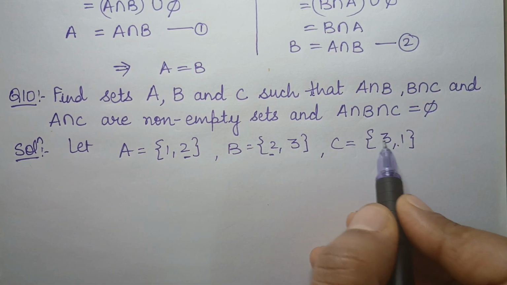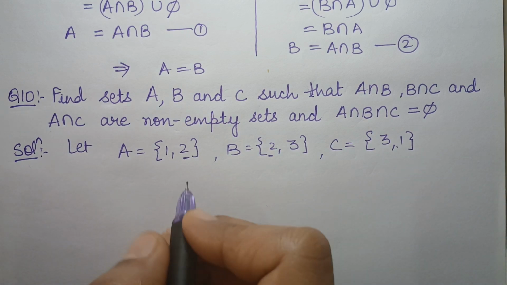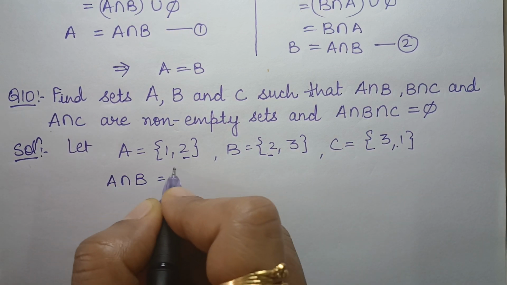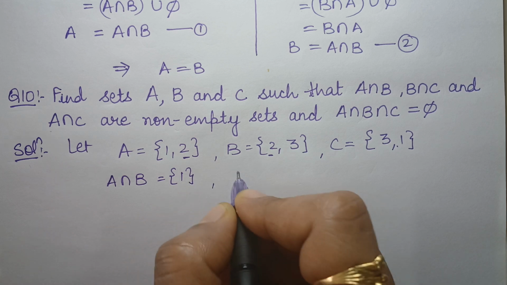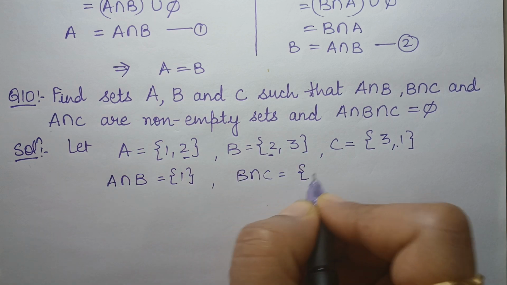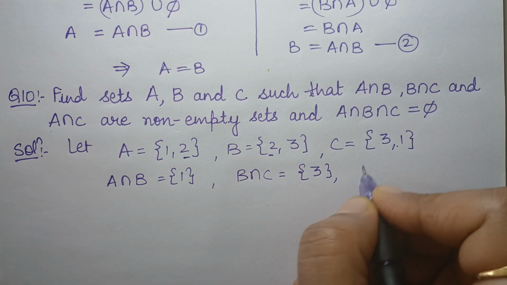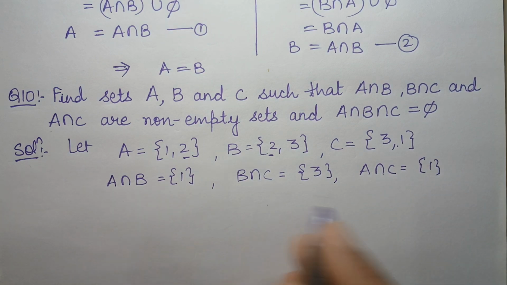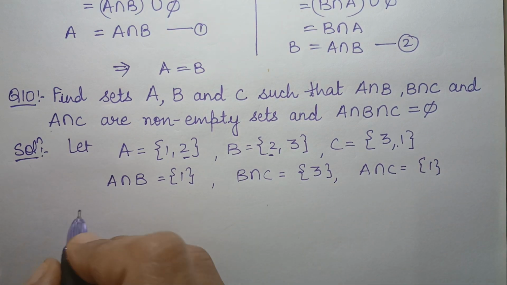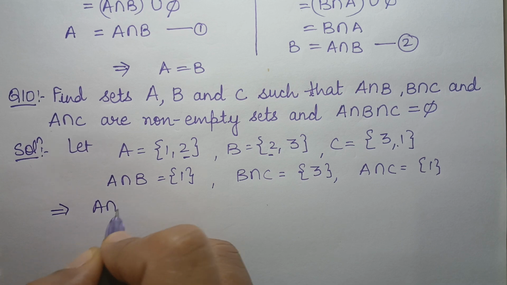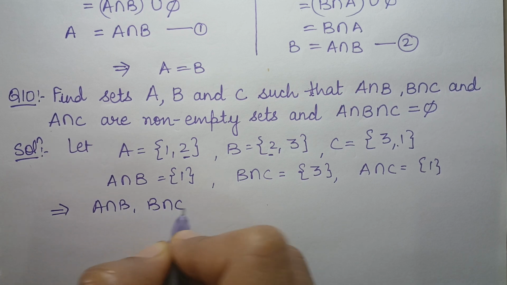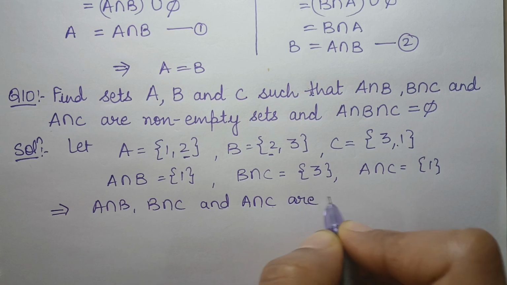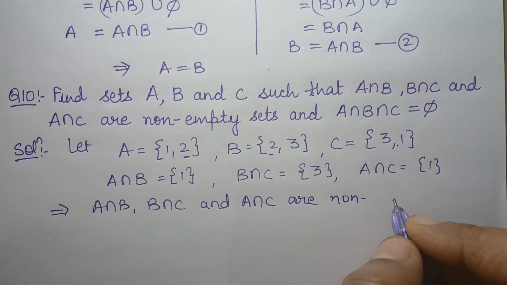Now A intersection B is {2}, B intersection C is {3}, A intersection C is {1}. I can see that all are non-empty. So A intersection B, B intersection C and A intersection C are non-empty sets. So the first condition is done.